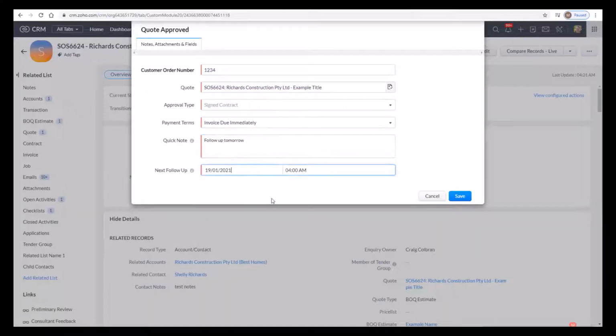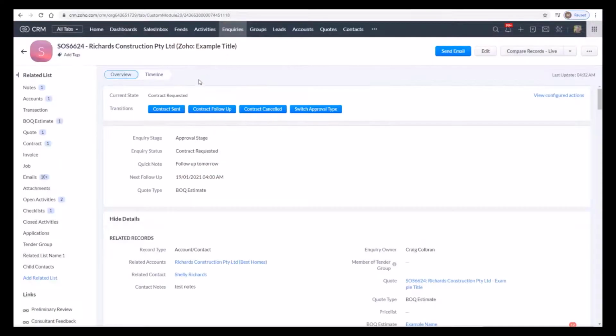We're going to select invoice due immediately. Now we can also pop in a quick note, pop in a next follow-up date, and that will automatically create a task for that date. And there we go, we proceeded to contract requested.